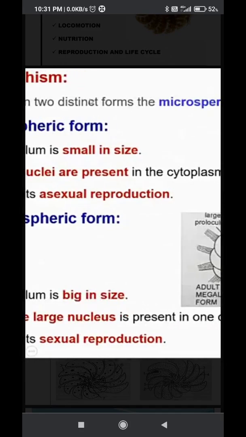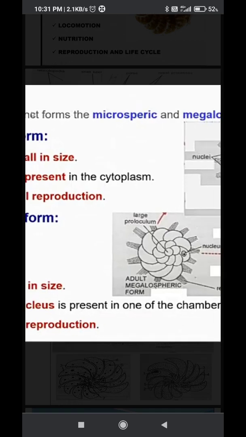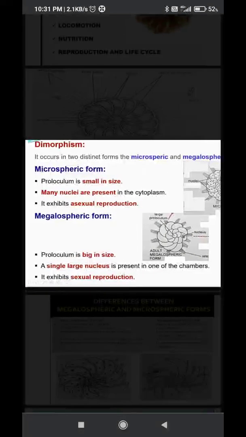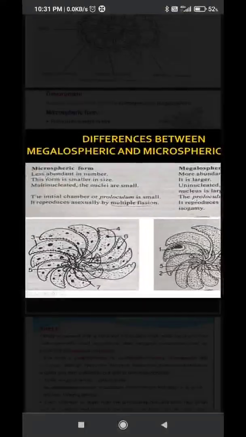Now the microspheric form undergoes asexual reproduction. It can produce the megalospheric form. So that is the reason why the two forms are produced one by another. Okay, this is about the dimorphic condition. Next, here a difference between